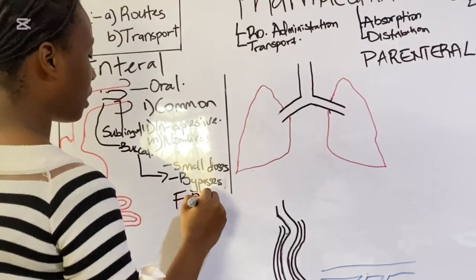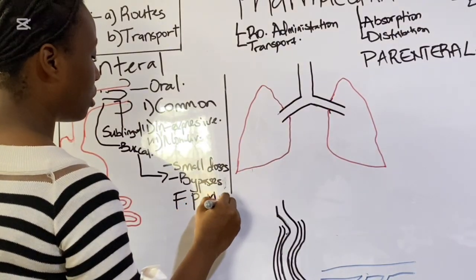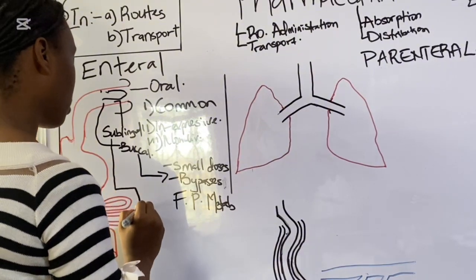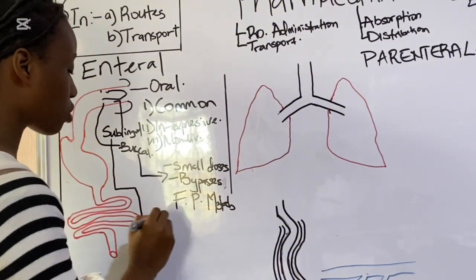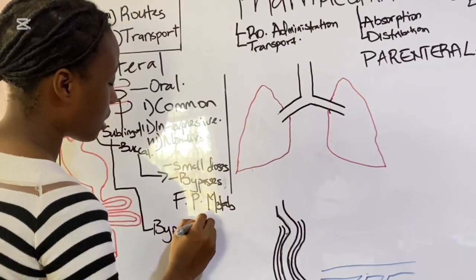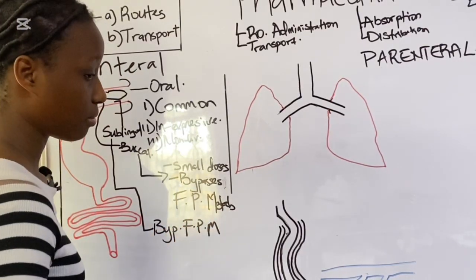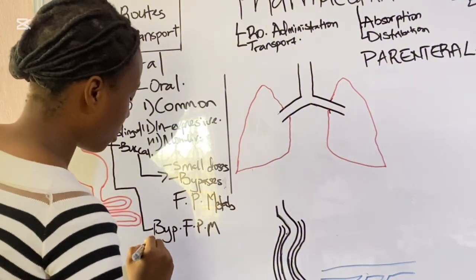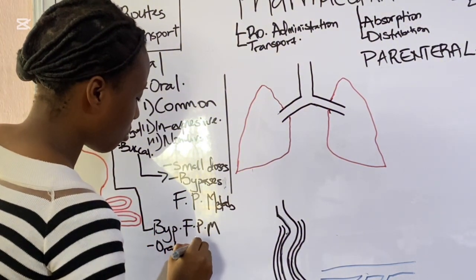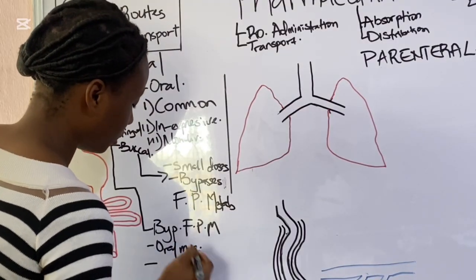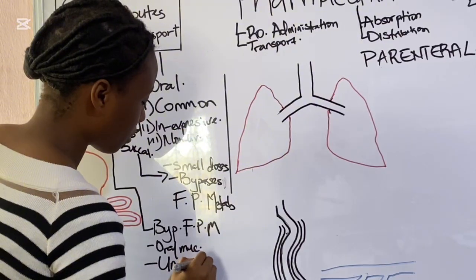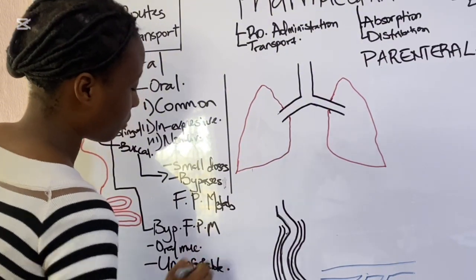And for sublingual, it would also bypass first pass metabolism, but it may irritate the oral mucosa, and it is also uncomfortable.